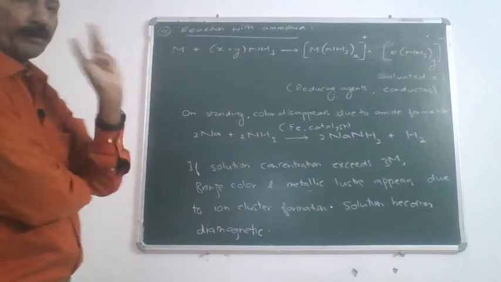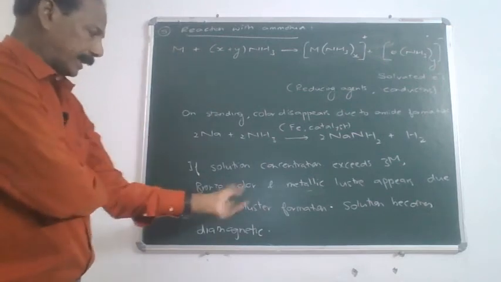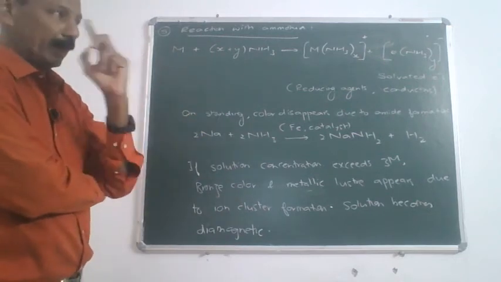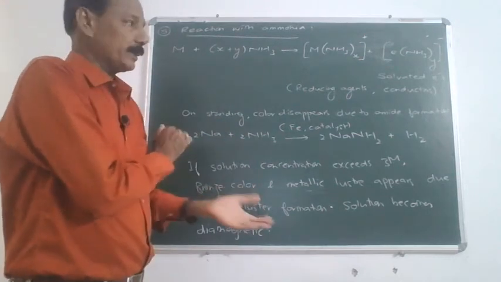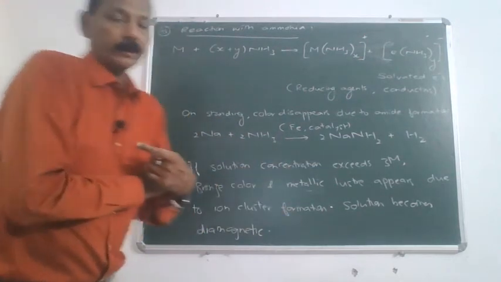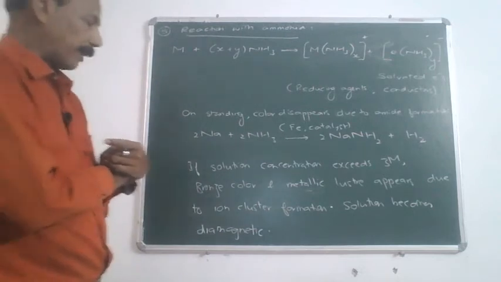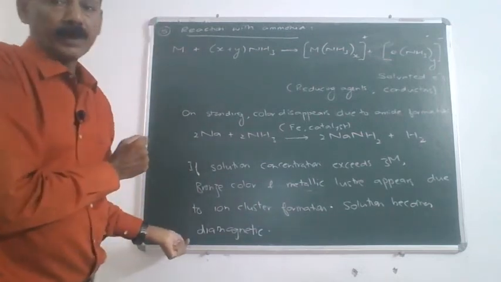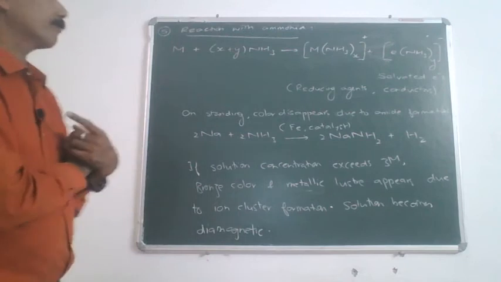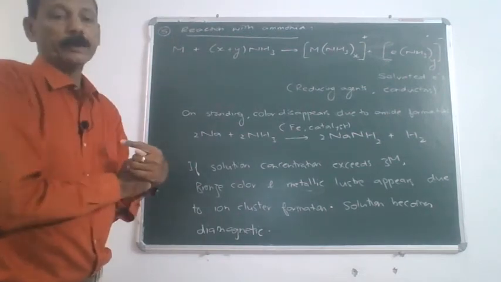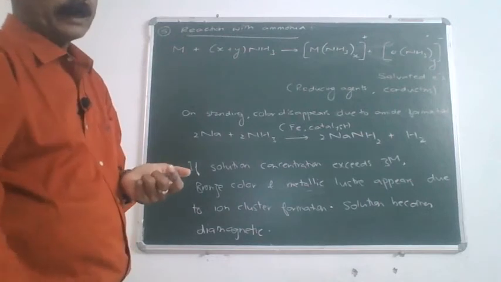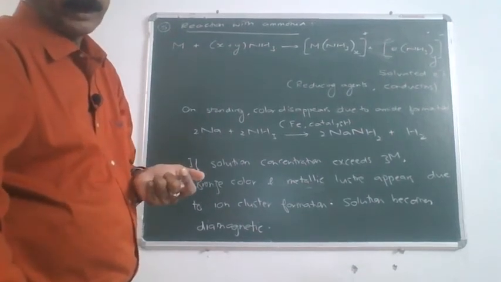This is because of the formation of metal ion clusters. And remember, once this clustering starts, this solution is no longer paramagnetic, but it will become diamagnetic. This is one very important property of alkali metals.